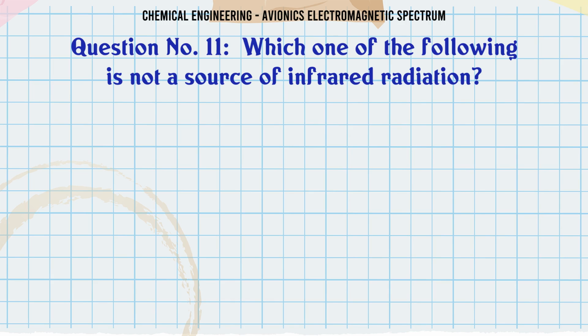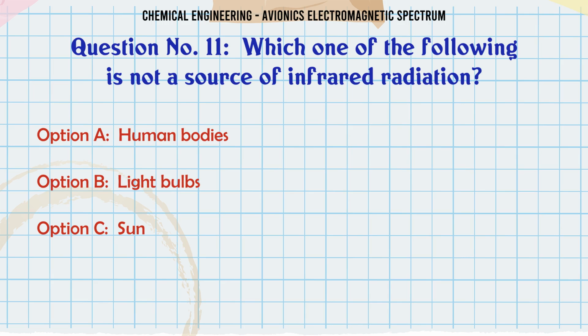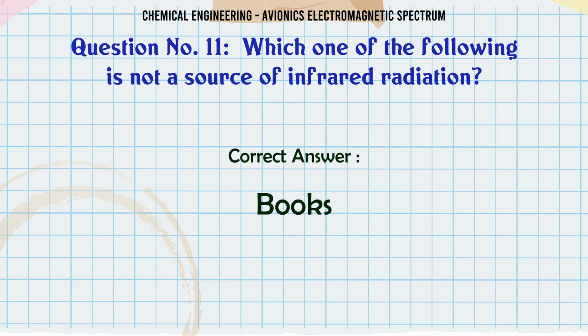Which one of the following is not a source of infrared radiation? A) human bodies, B) light bulbs, C) the Sun, D) books. The correct answer is books.